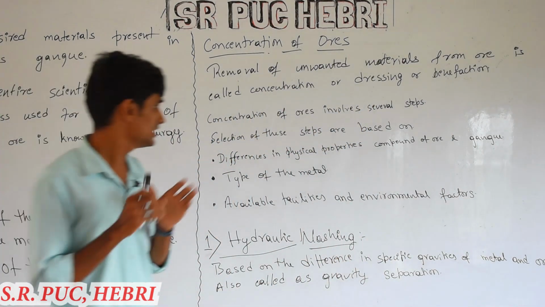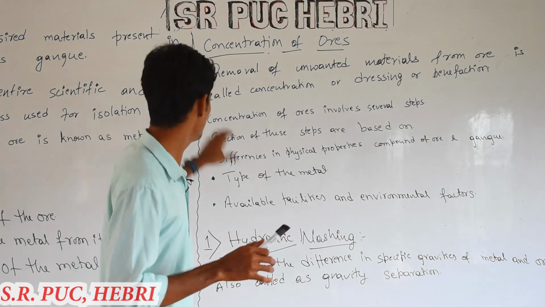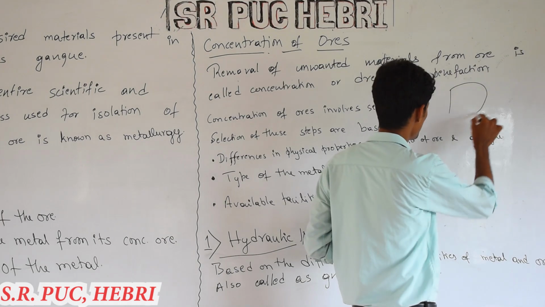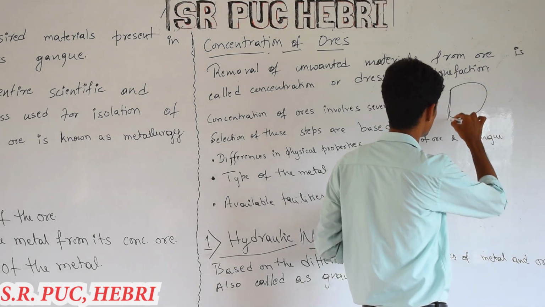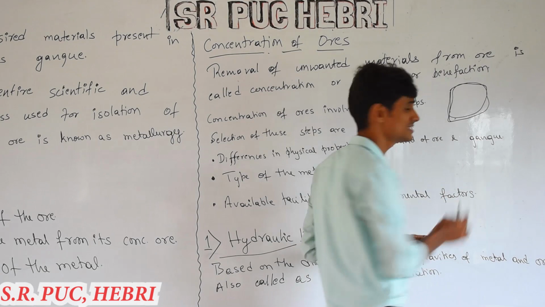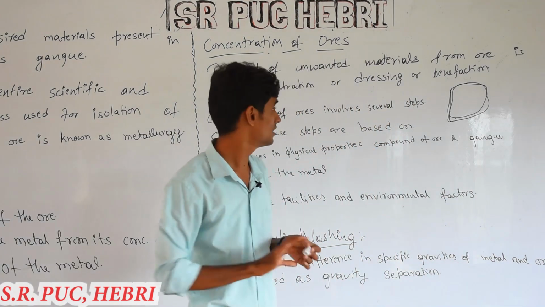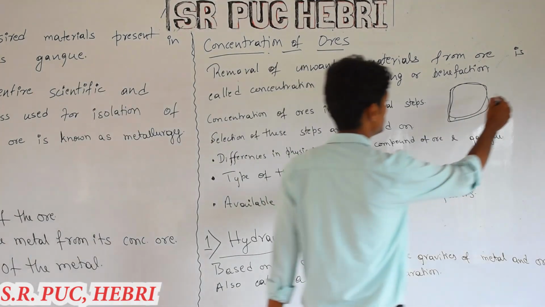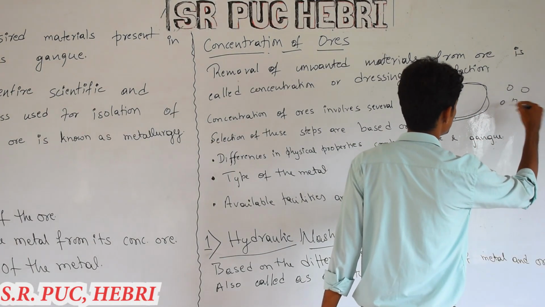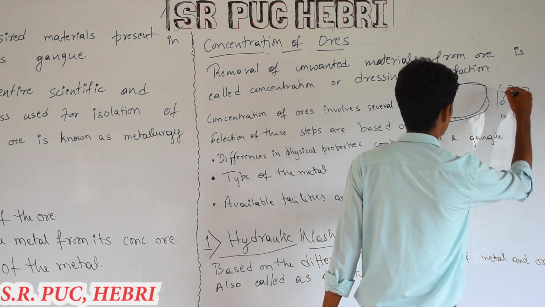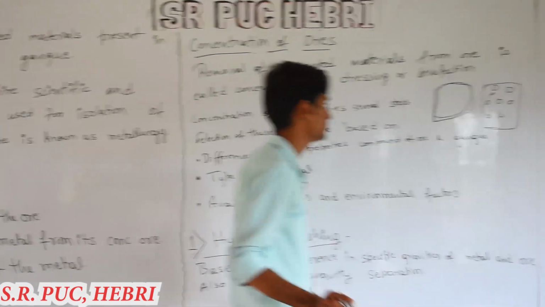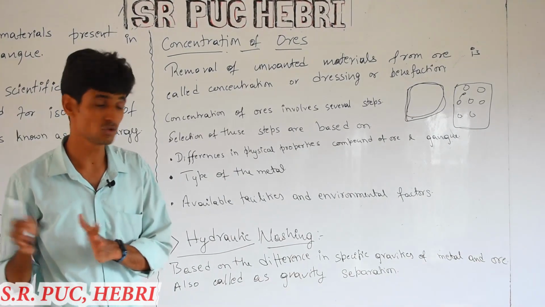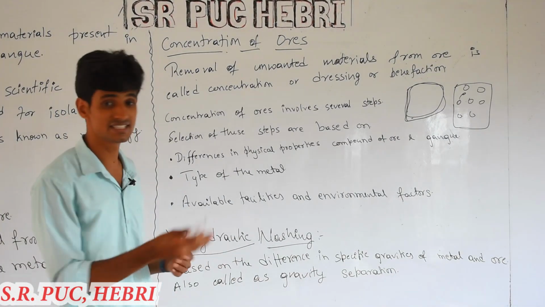Before doing concentration, the ore is finely divided. If you get an ore of a big size, you cannot process that big-sized ore in the machinery, so we need to cut it into small pieces. After dividing it into small pieces, we can proceed to the next step.